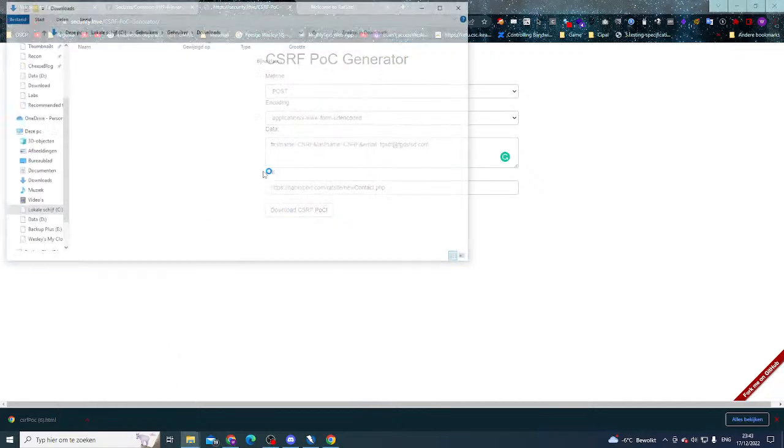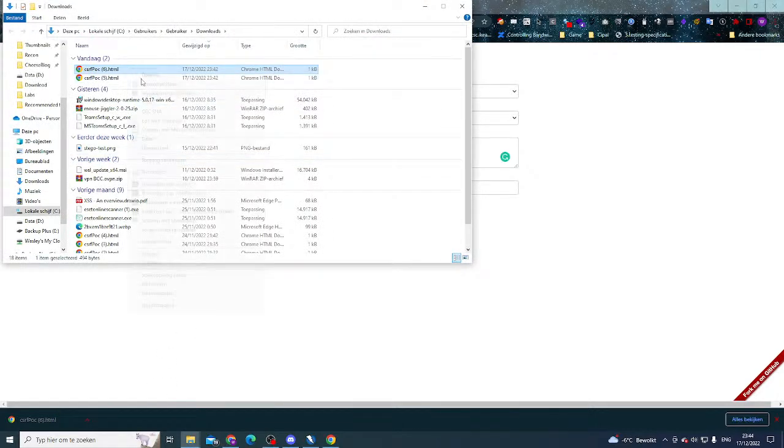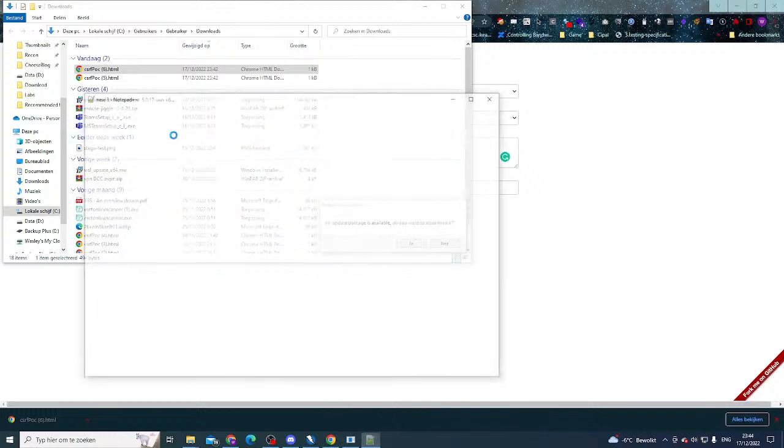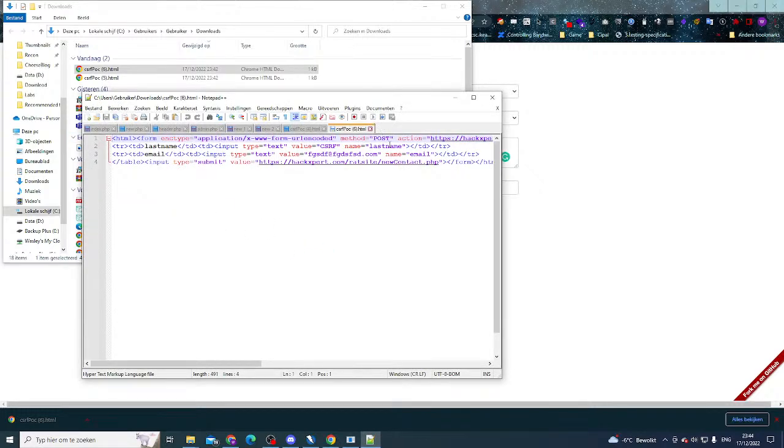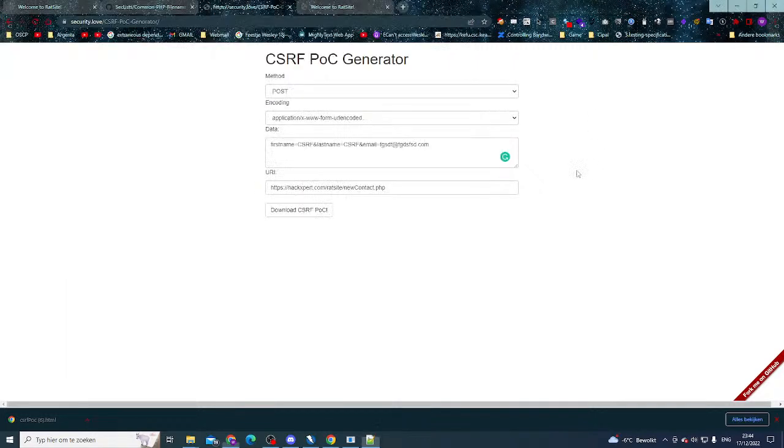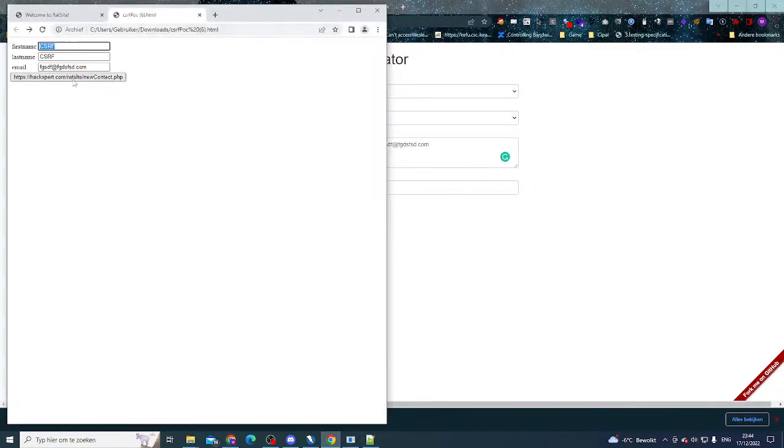So let's just open the file itself with Notepad++, and now we're going to do something fun. We're going to include some cross-site scripting, of course. So in the value right here, we can do some magic. Image source equals X. So this is not cross-site scripting yet. This is just HTML injection. And I'm going to try to get my proof of concept right here.